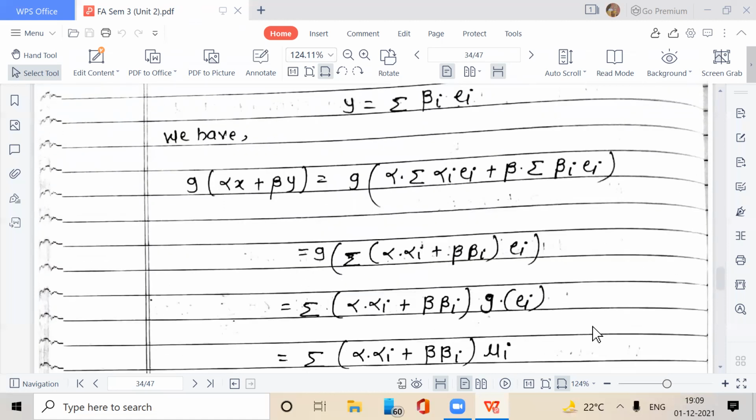This is equal to g of summation in bracket alpha into alpha I plus beta into beta I, bracket complete, into ei. This is equal to summation alpha into alpha I plus beta into beta I, bracket complete, into g of ei.